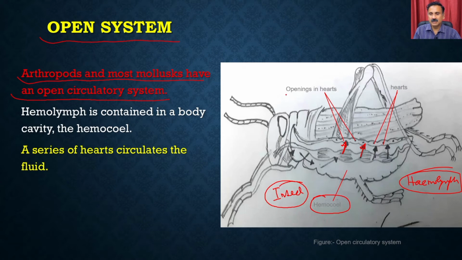So these hearts have openings. The hemolymph is contained in a body cavity called the hemocoel, and it has a series of hearts which circulate the fluid. But as I said, it is less efficient because the collection of the blood fluid from the cavity and the leakage of the fluid from the heart is less efficient compared to the closed system.